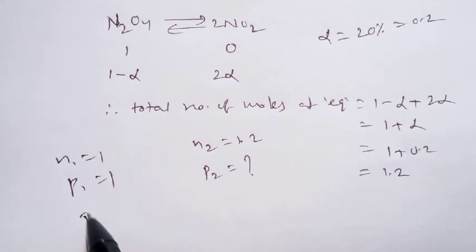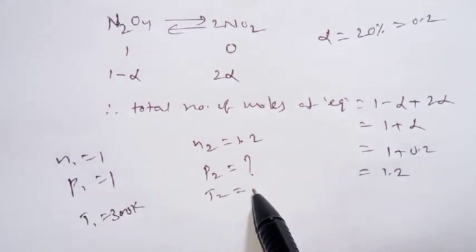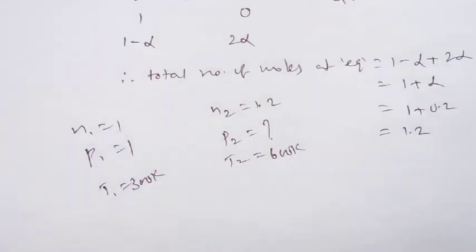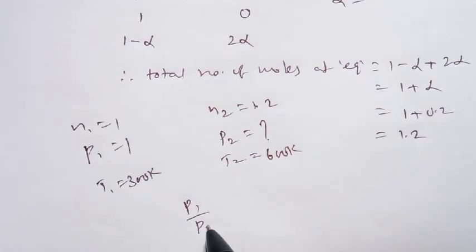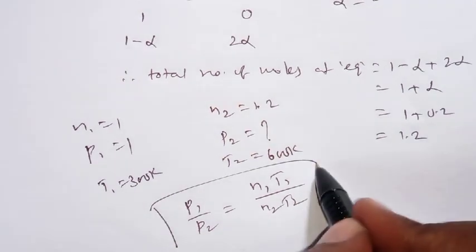Initial temperature T1 equal to 300 Kelvin is given already, and the final temperature is also given, that is 600 Kelvin. Now, combining N1 P1 T1 and N2 P2 T2, what is the relation you know? From the ideal gas equation you can write P1 by P2 equal to N1 T1 by N2 T2. Is it acceptable or not?